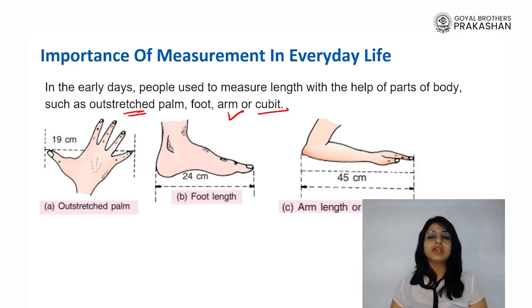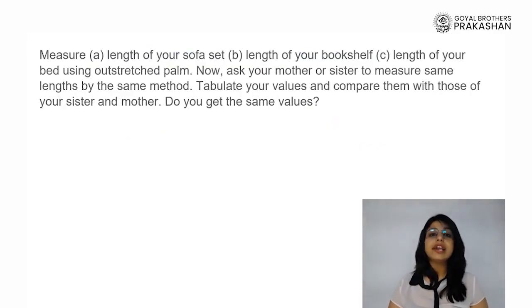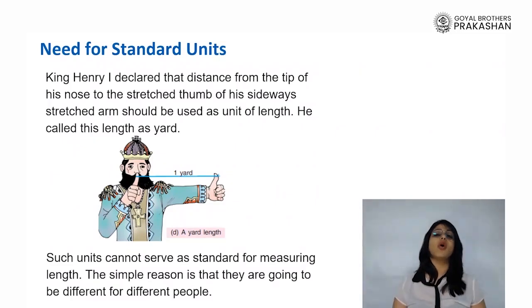One person will give the answer that the length of the table is 10, but the other will say it's 15. Both are correct from their own perspective, but in terms of a standard, they both are not giving me the apt answer. Even in earlier days, kings used to declare different kinds of rules for measuring length.